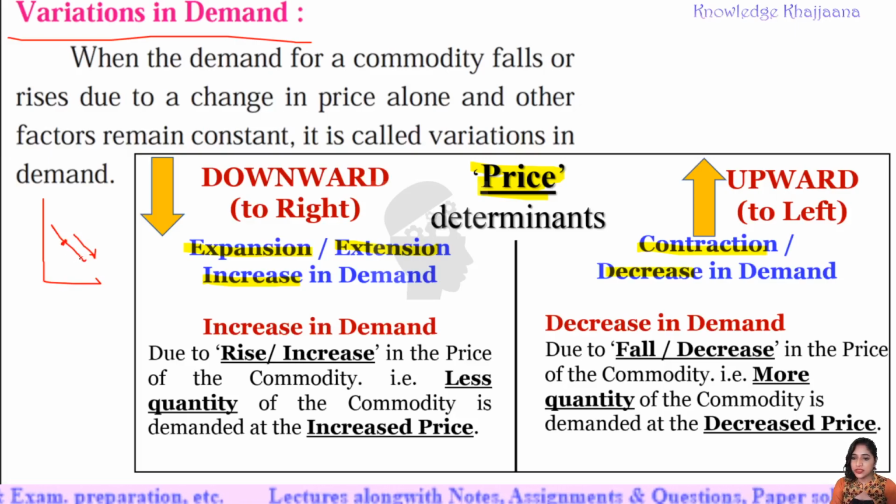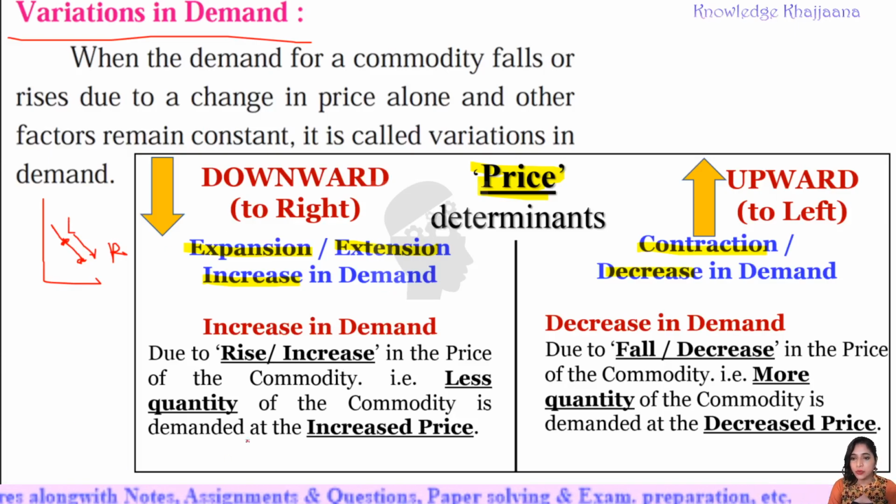Now, due to a change in price, this equilibrium point moves downward to the right. See, this is the right compared to the earlier point. So it is downward right. When there is movement along the demand curve from left to right on the downward side, it is due to the expansion or extension in demand.